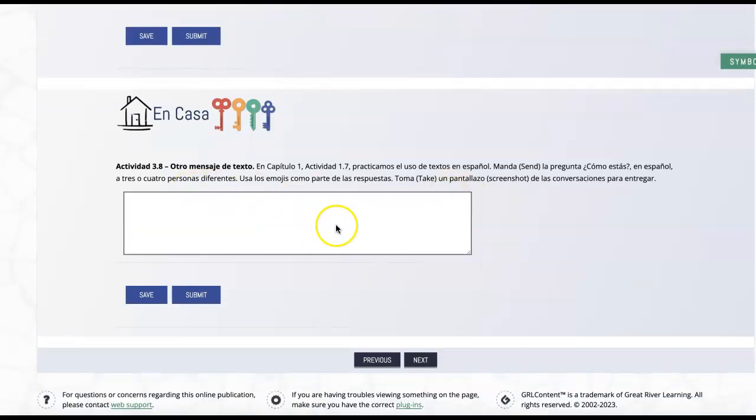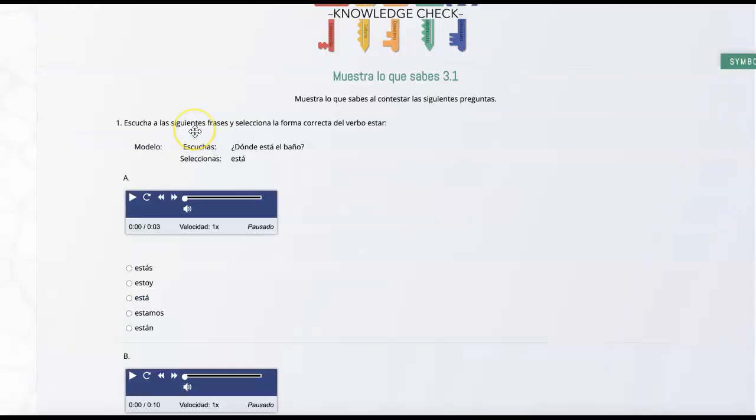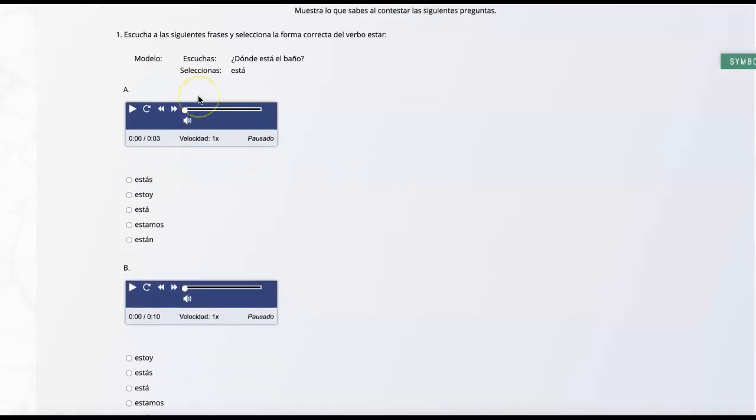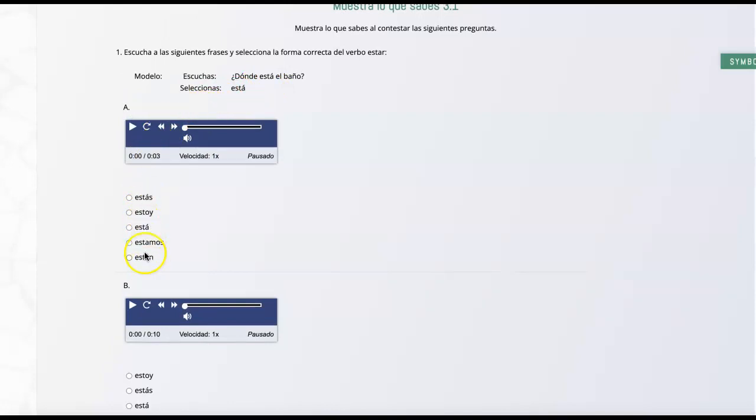For 3.8 and the text message, if, again, you don't have any contacts with anyone in class, if you have friends that speak Spanish and are able to do that, do as many as you can. It says 3 o 4 personas diferentes. Again, whatever you can do here is good. I will open a space to submit that in the upload in Canvas, okay? The knowledge checkpoint is pretty straightforward. You're just hearing a question and you need to select the correct form of the verb.